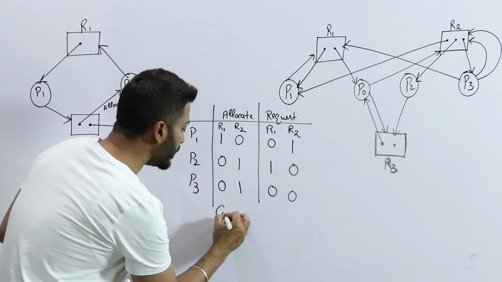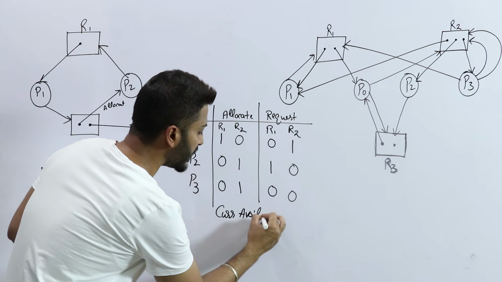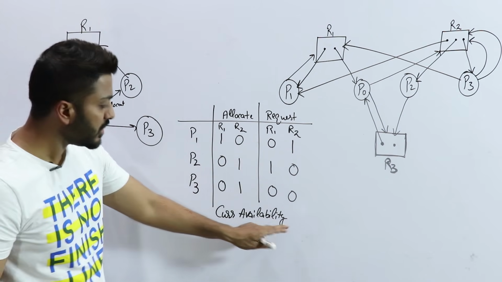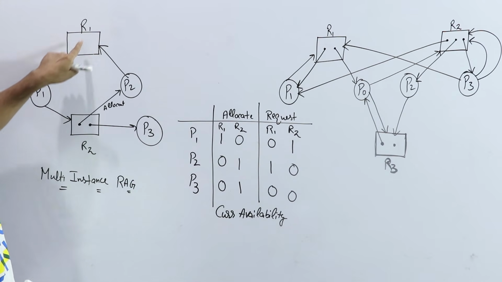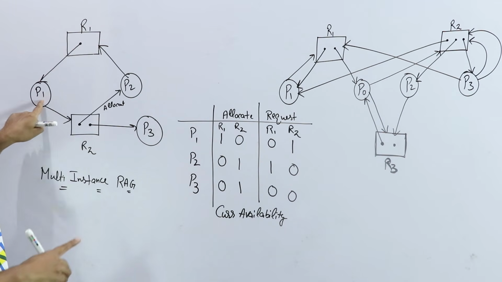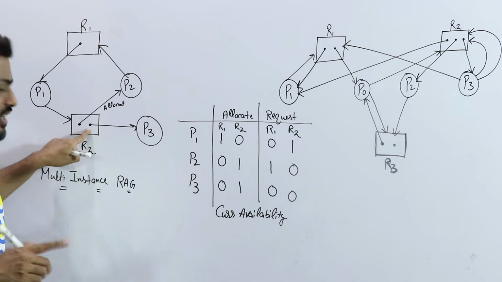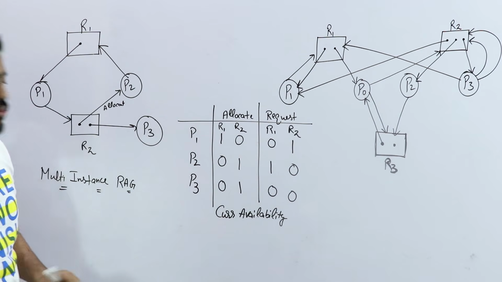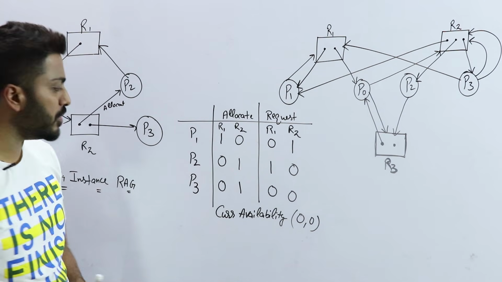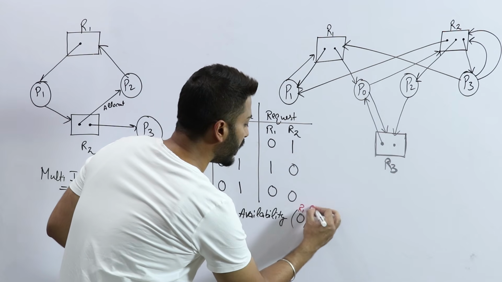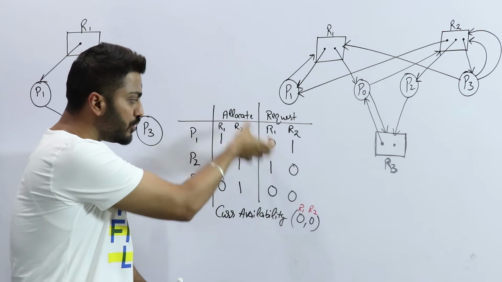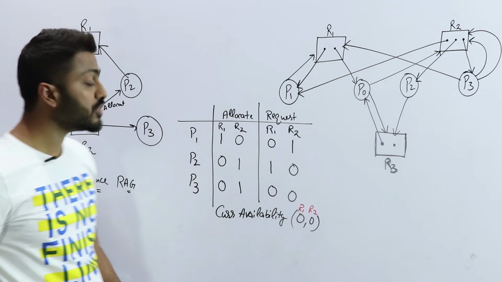So first of all, just make the table like that. Now check the current availability. What is the current availability? It means how many resources I have available. R1? No. Only one instance of R1 exists, and it is already taken by P1. Two instances of R2, but they are already taken by P3 and P2. So the availability is 0, 0. R1 is not available, R2 is not available. Now, using this availability, can I fulfill the request of any of the processes?